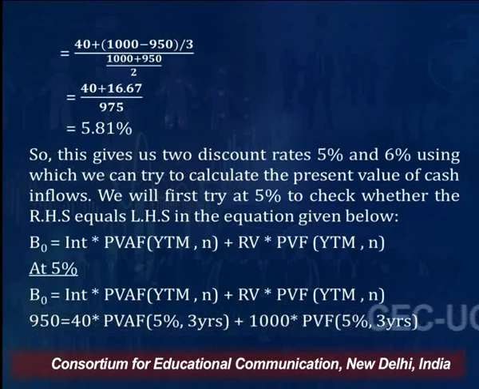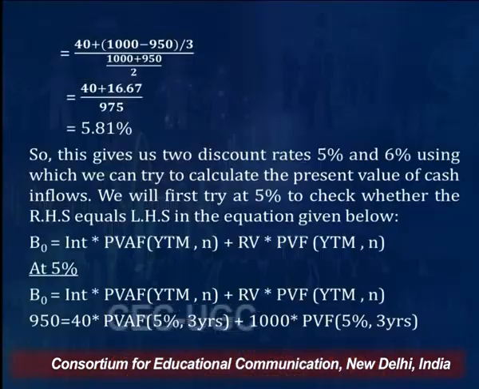Friends, again I am telling you, you find the sum of the two. For interest, we are using the present value annuity factor. For redemption value, we are using the present value factor. Why is it so? Because redemption is one single value which you will be getting. You will not be getting a regular flow of income. It is a particular sum of money you get after a particular number of years, in our example after 3 years.